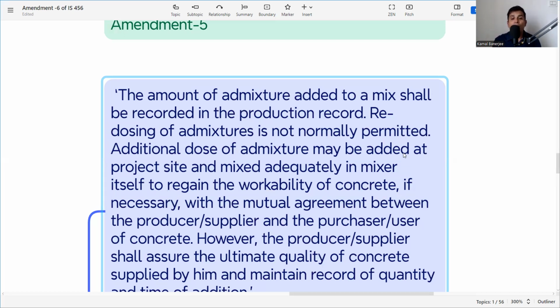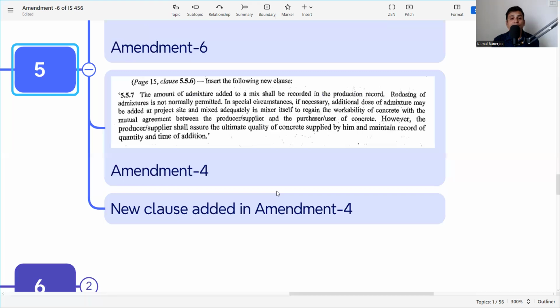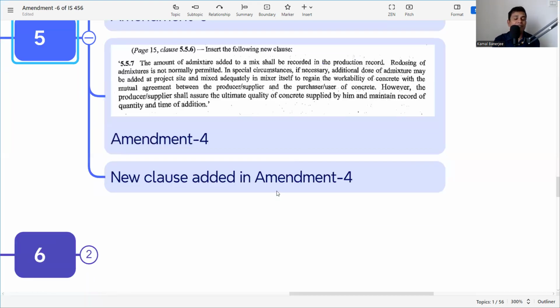And to say, however, the producer and supplier shall ensure the ultimate quality of the concrete supplied by him and maintain a record of quality at the time of addition. So they have given that provision that additional admixture can be added at the site to regain the workability, but the producer of the concrete has to take the responsibility that ultimately there will be no effect on the concrete quality. So this has given a clear direction about the use of admixture in the mix at the site itself.